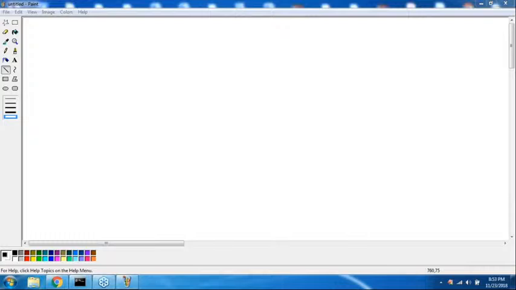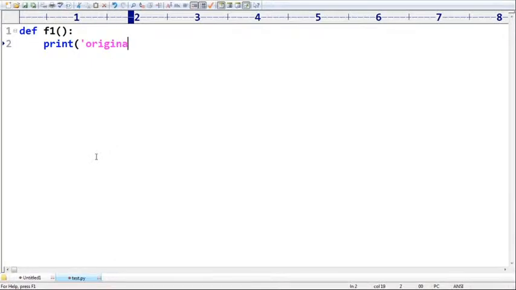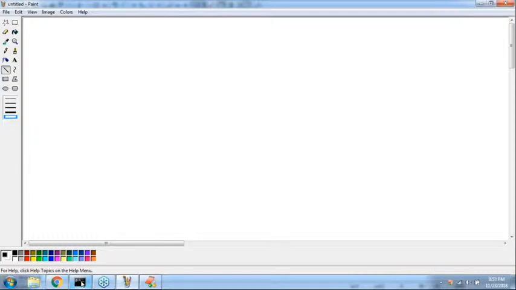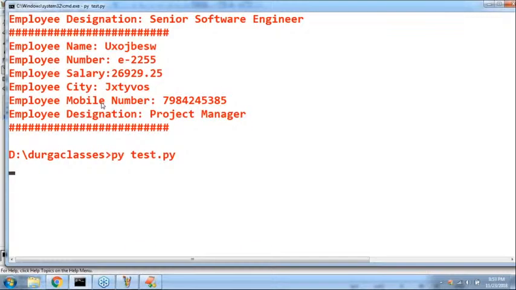Now, just for flow purposes, let me take a small function f1 that prints our original function. If I call f1, it always returns the original function.